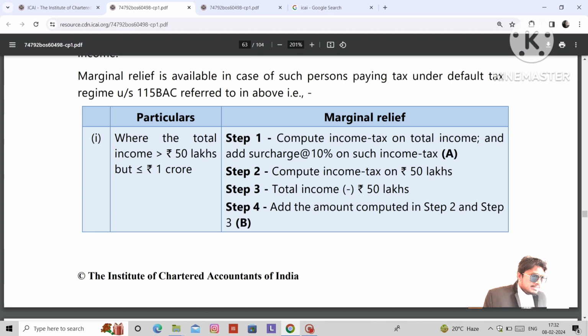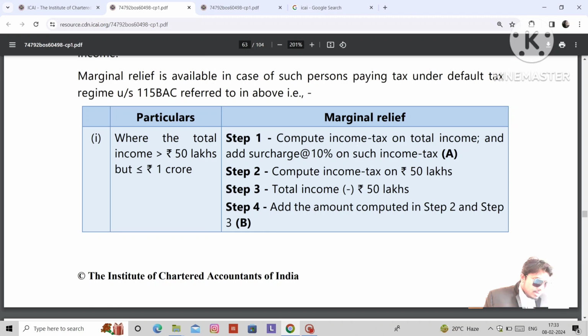Marginal relief is available in case of a person paying tax under the default regime under section 115BAC, referred to above. Under section 115BAC, this is how marginal relief is available, and the surcharge rates are also given here.